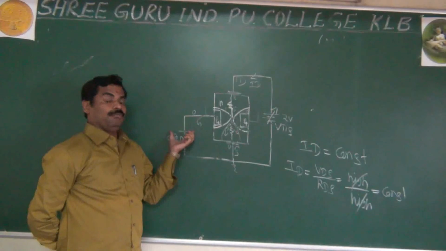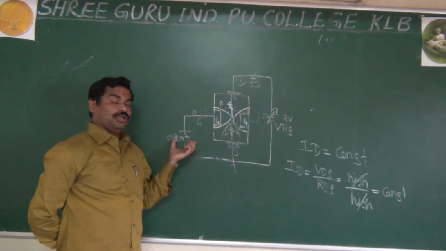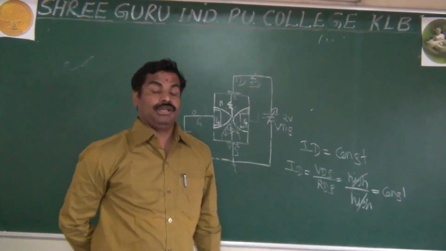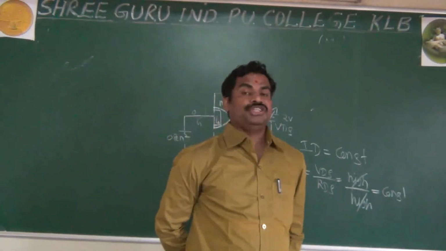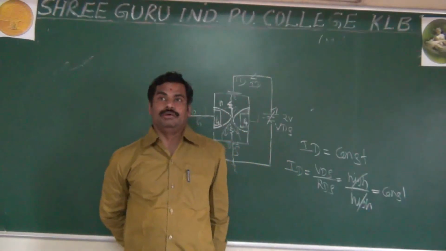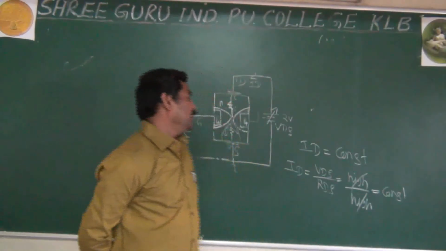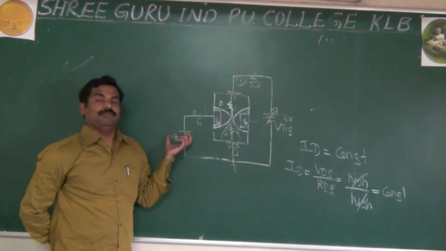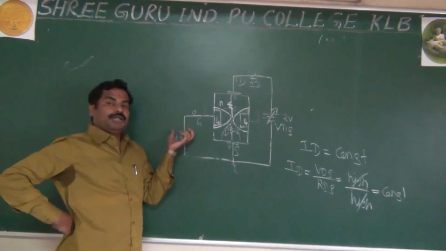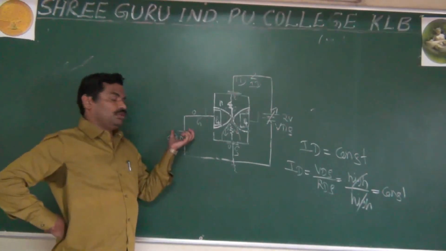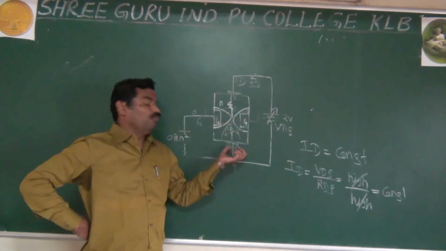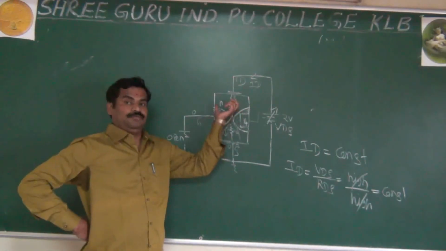I said it is so important because by this you can control the current, because your FET is called a voltage controlled device. Why is it a voltage controlled device? Because whatever voltage you apply here, this voltage will control the movement of current from source to drain.